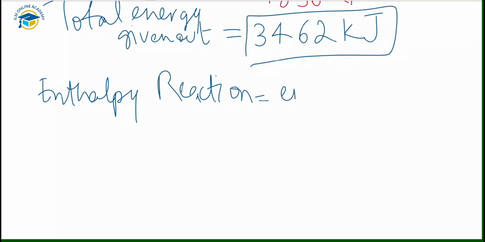After calculating these, now we have to find out the enthalpy. So the enthalpy of reaction is equal to the energy difference.